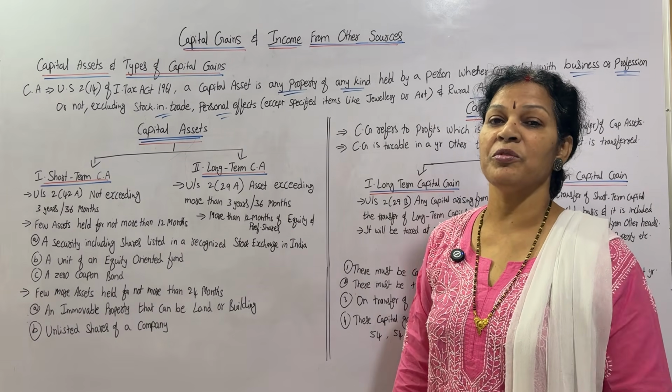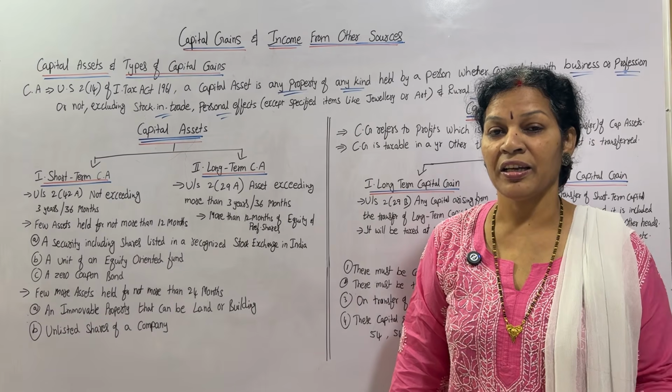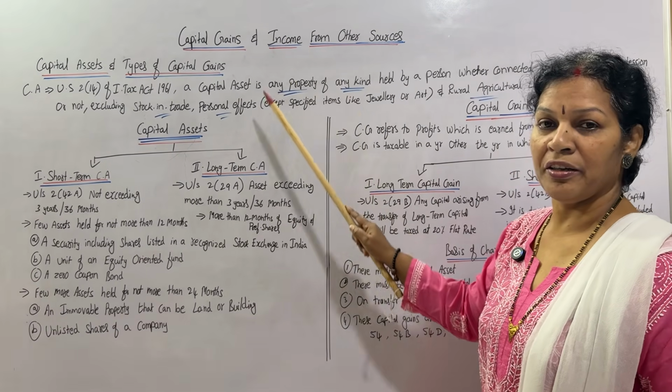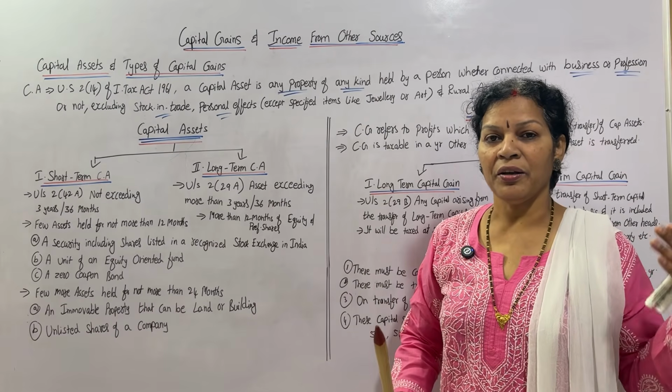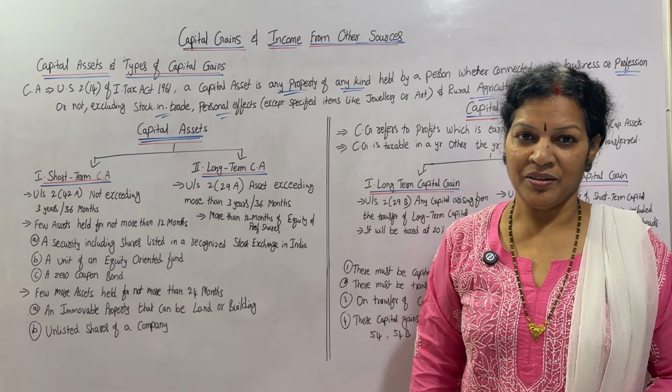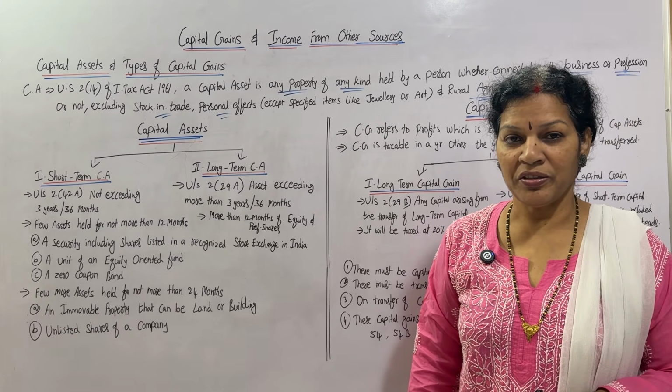These are the items not included as capital assets. Apart from that, any kind of property we consider as a capital asset. Okay.